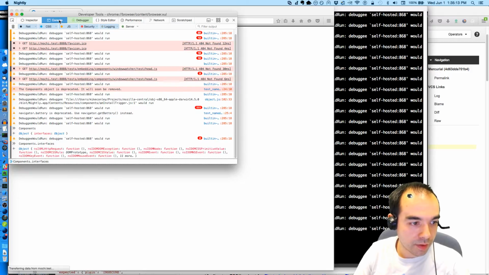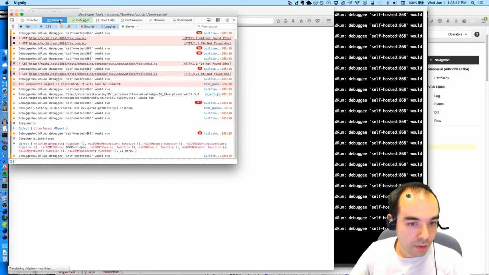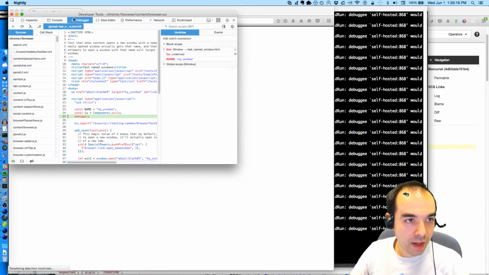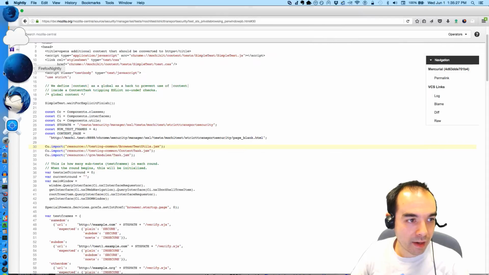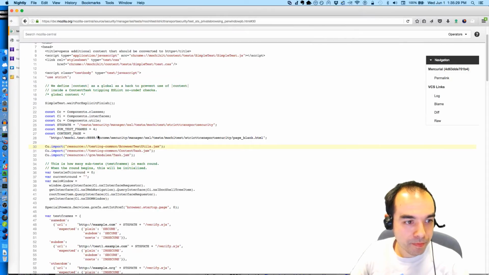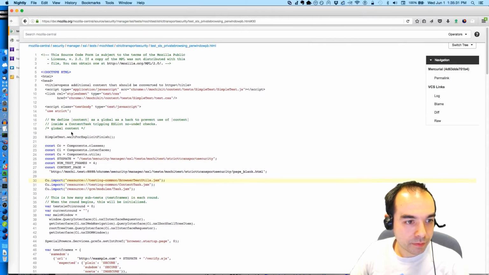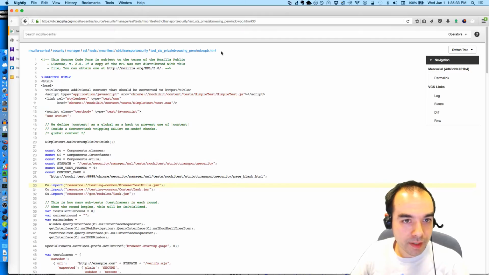I don't have utils. What? Components.utils? Say what? Why don't I have, shoot? Well, that explains that. How come test private browsing? Why is this one not special?